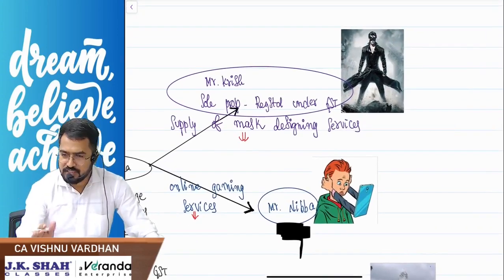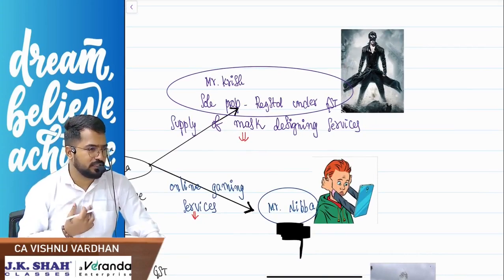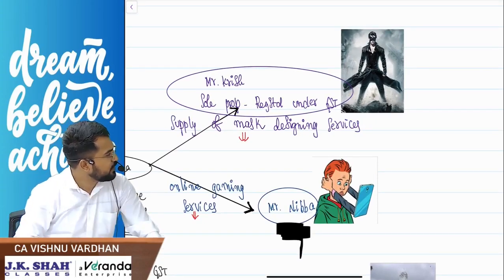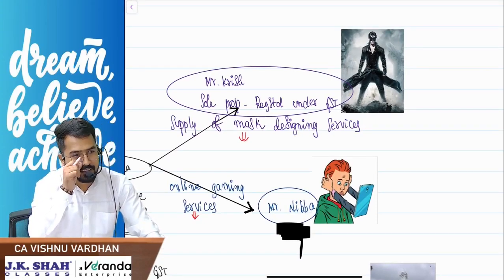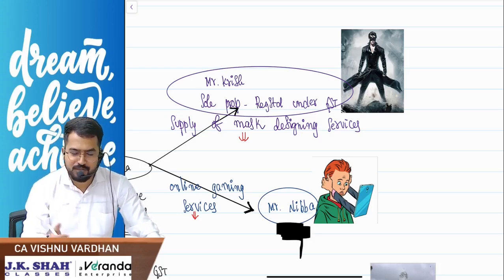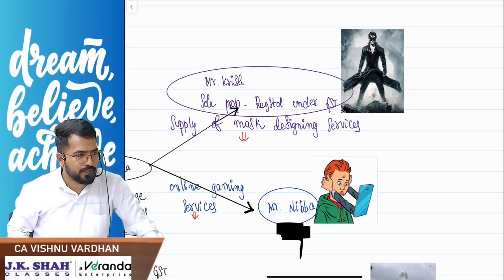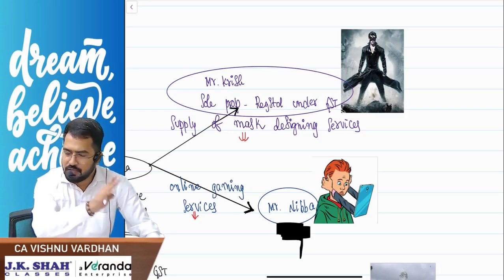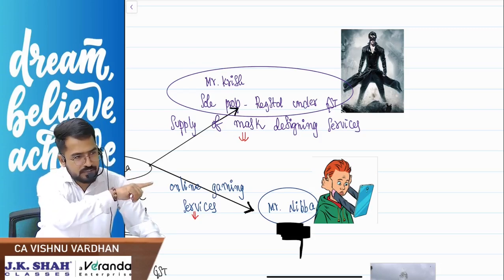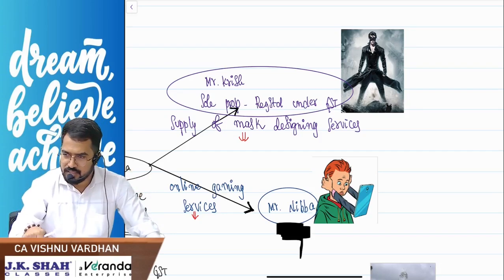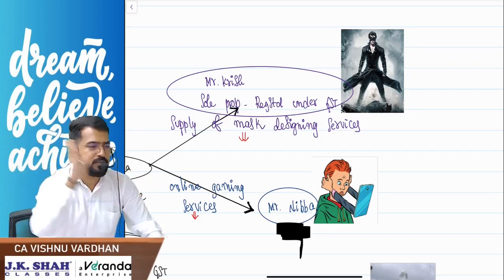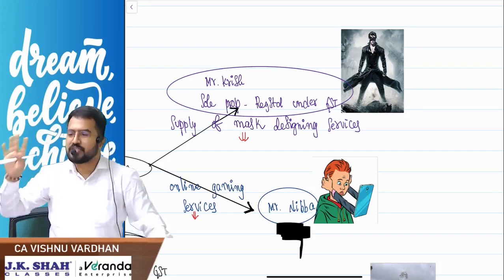See, first, Krish is a sole proprietor registered under GST. What is the service we are providing? Supply of mask designing services. Captain America already has a mask, so he is giving guidance to Mr. Krish on how to design the mask. So he is providing some advisory services related to that. RCM or FCM? First of all, understand, any person located in non-taxable territory to a person in taxable territory, straight away RCM except NTOR.